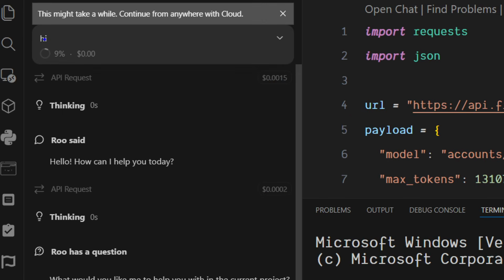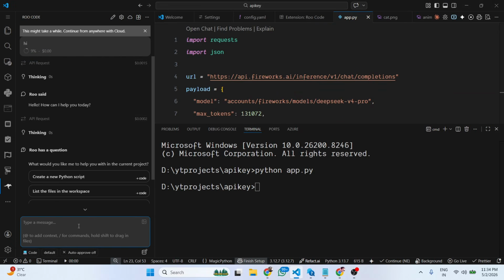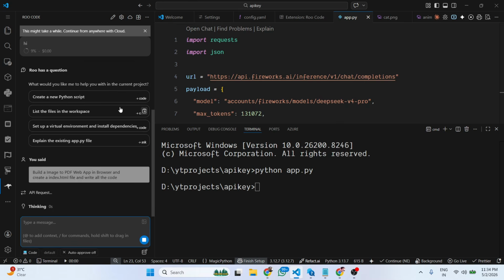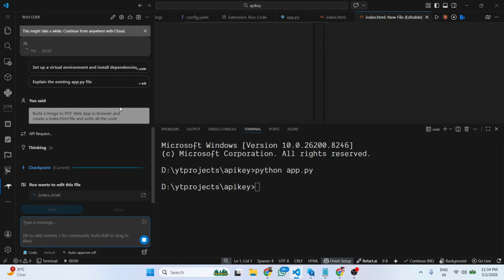It is consuming those credits 9%. So right here I simply tell build an image to PDF web app in browser and create an index and write all the code. So directly I ask this question. Now you will see it will start creating that application for us.